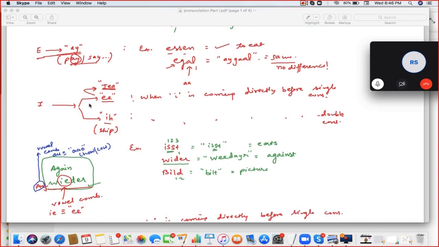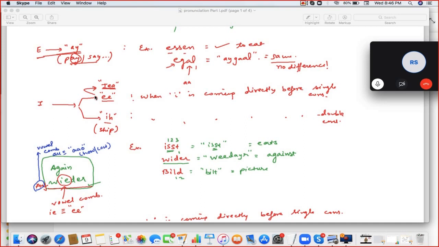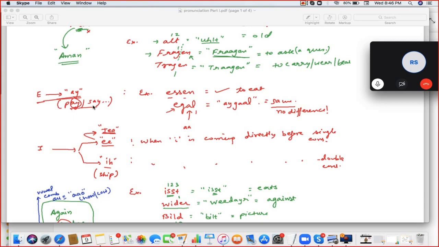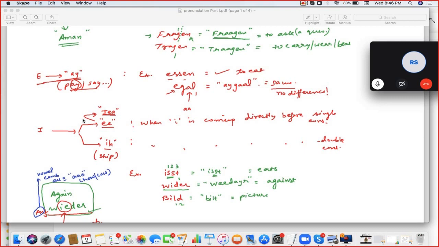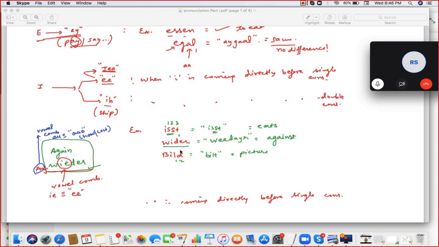Next is I. I has two sounds, long E and short E. After I, if it is one consonant, then long E. Otherwise, it's short E. So speak the examples. Ist, wieder, and built. Ist. Wieder. Built.